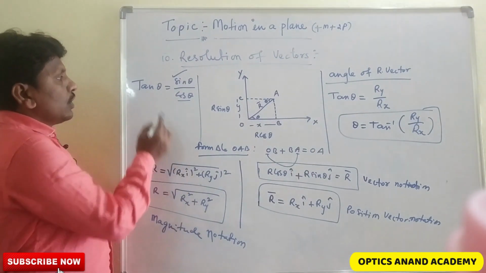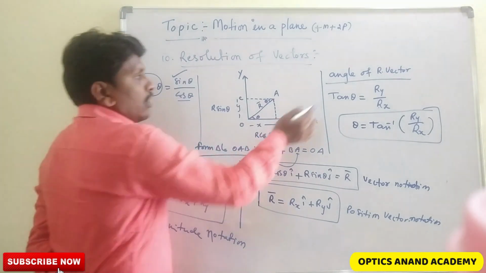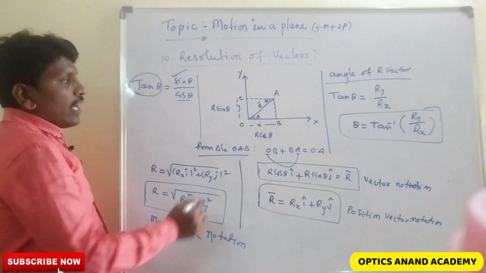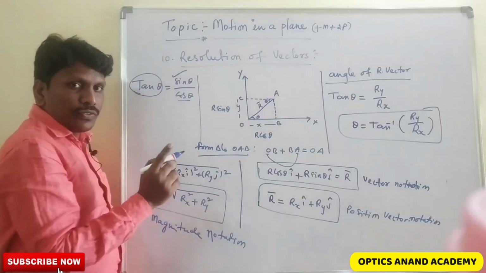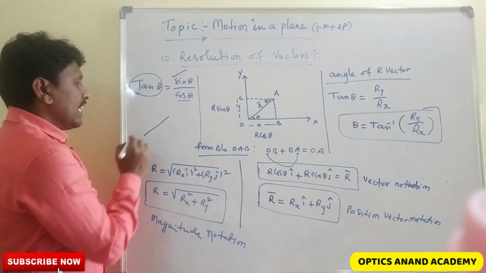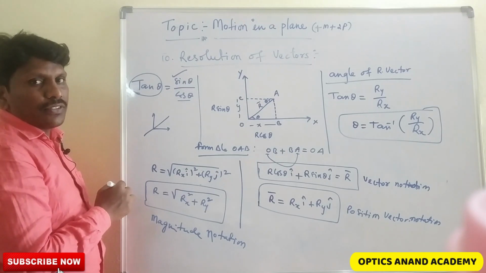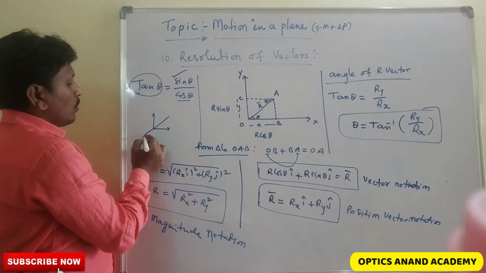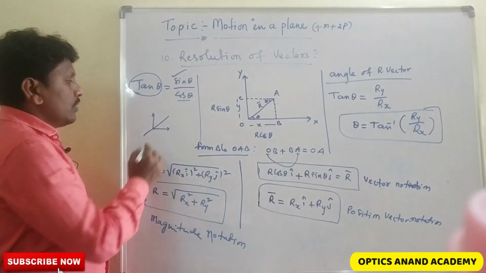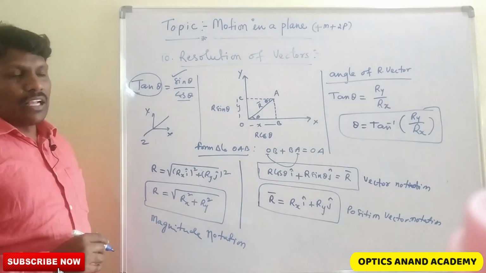So if you take tan theta, we have both the vertical and horizontal components. Any vector has both horizontal and vertical components. Whenever it is in space, it has three axes: x-axis, y-axis and z-axis.